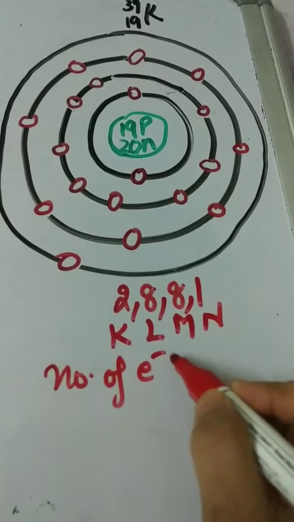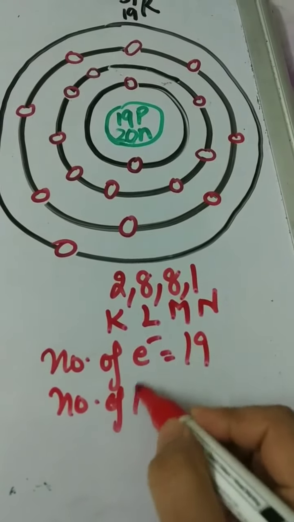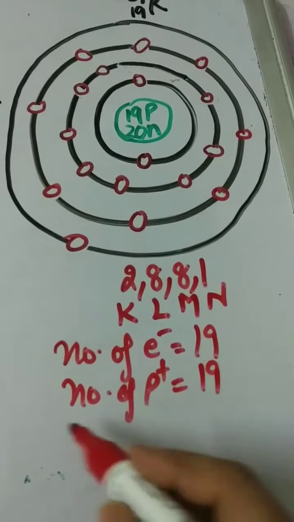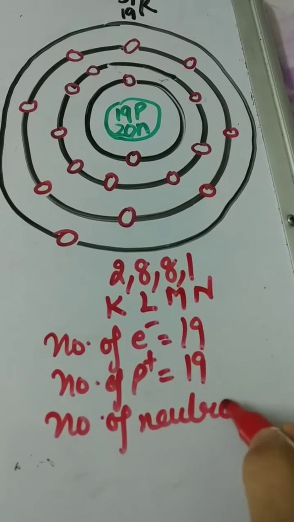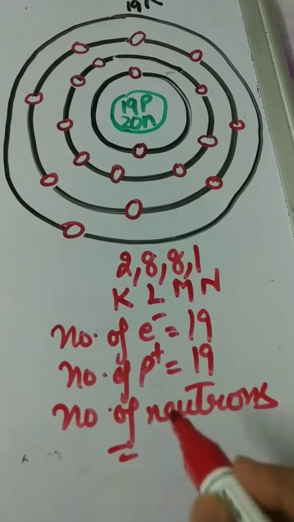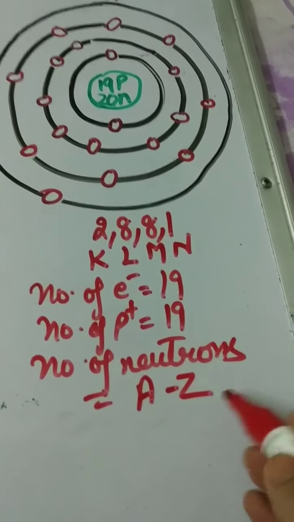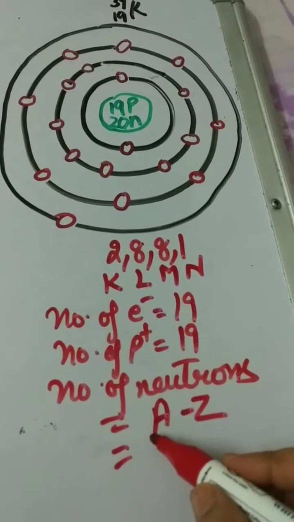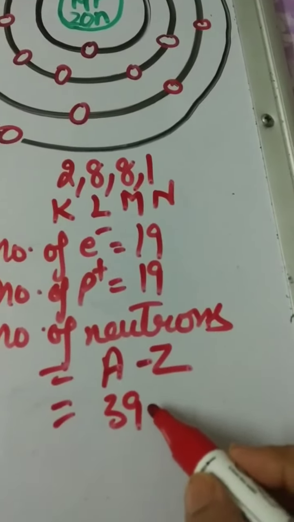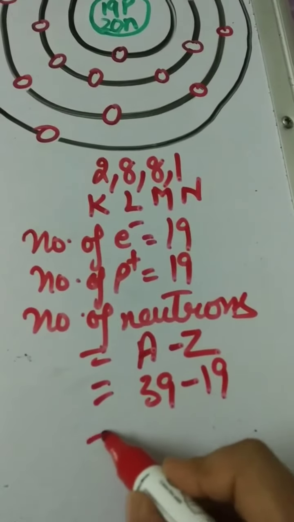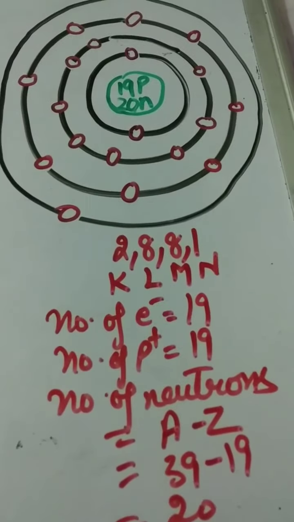Number of electrons 19. Number of protons 19. Then we can find out the number of neutrons present in potassium. Mass number minus atomic number, and mass given is 39. So 39 minus 19. Number of neutrons present in potassium is 20.